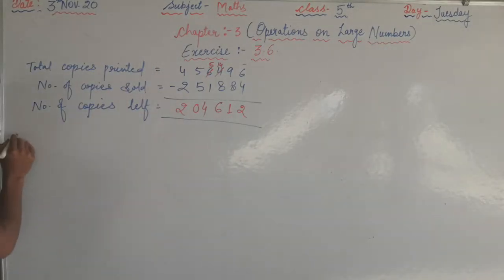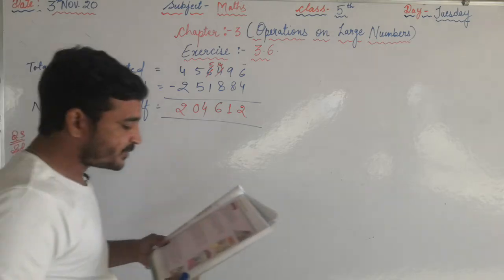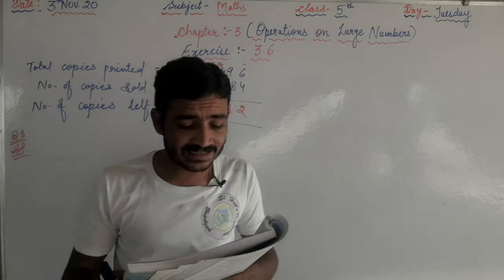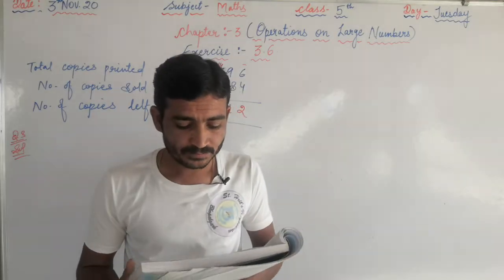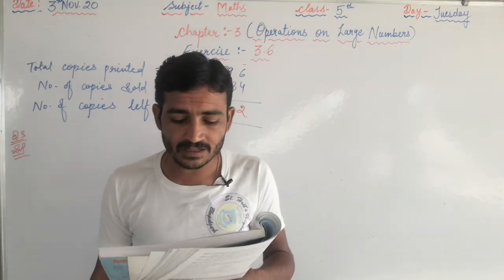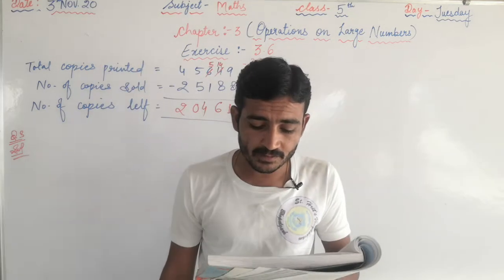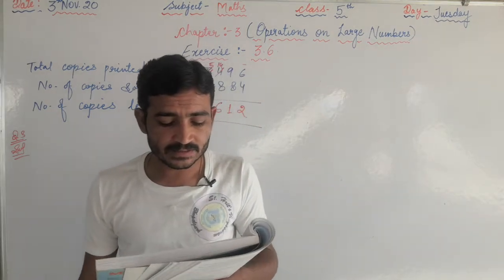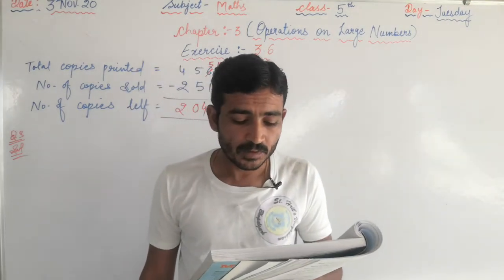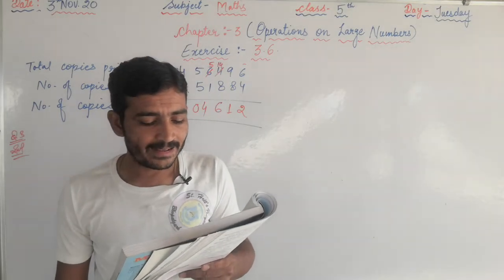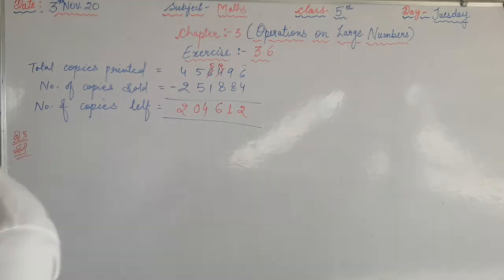See the question number 3, solution. Now what is the question? Flight charges from Delhi to Mumbai are 8,967 per ticket for the economy class, and 11,358 per ticket for the business class. If 235 economy class seats and 65 business class seats in the plane were booked, what was the total amount of money earned by the airlines in one trip?